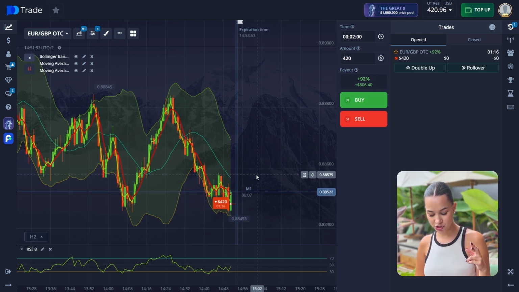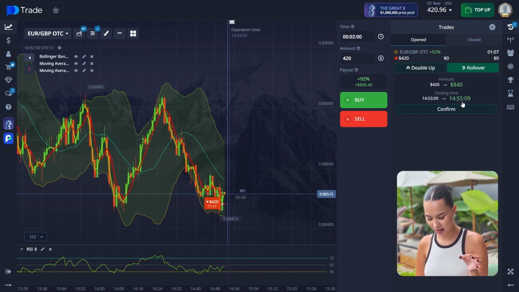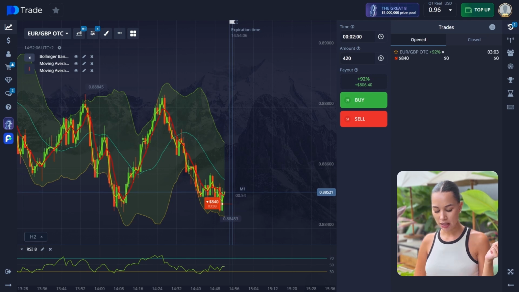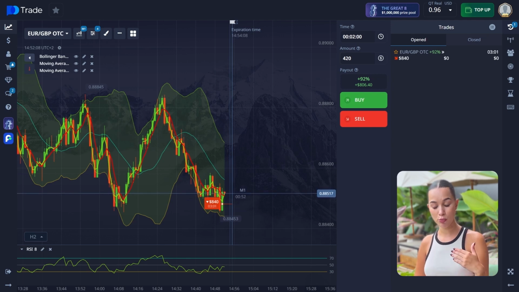Also, they already crossed each other at the red candle and started going in the downward direction, so it's a pretty good sell signal. So as we can see here, some green candle appears, so we got into some kind of correction, so it's better to open a rollover here. Also, the price stays below both moving averages, also indicating a strong seller dominance.